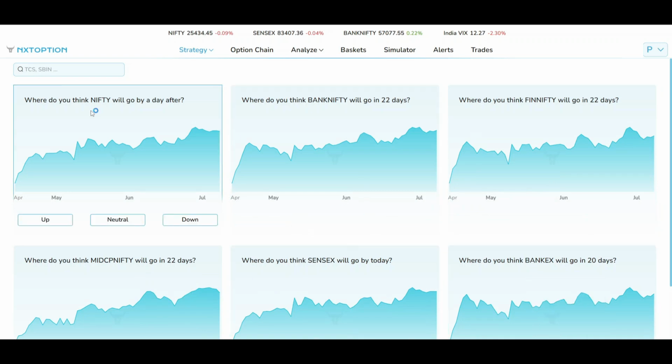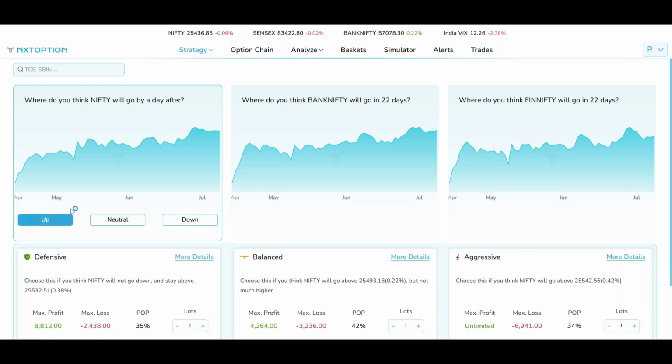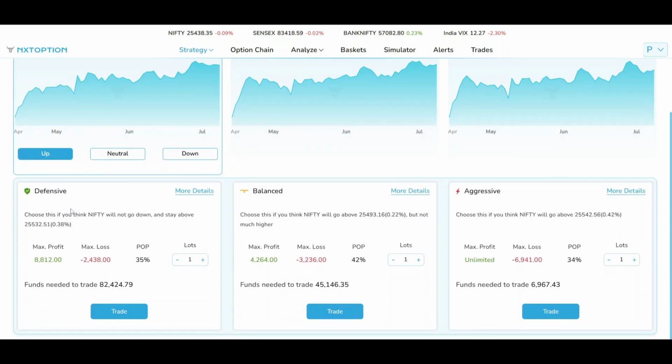So let's choose Nifty. Suppose you believe that tomorrow the market is going to go up. You have three options here: up, neutral, down. So you click on up. And here you get three strategies: defensive, balanced, and aggressive.